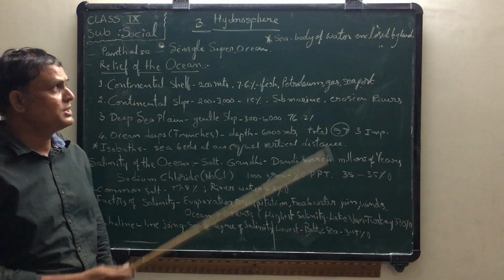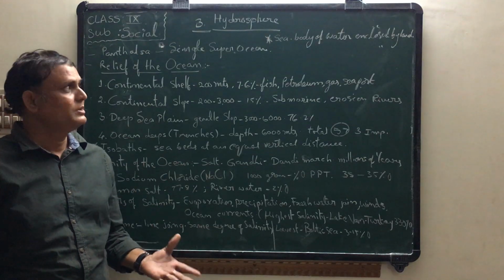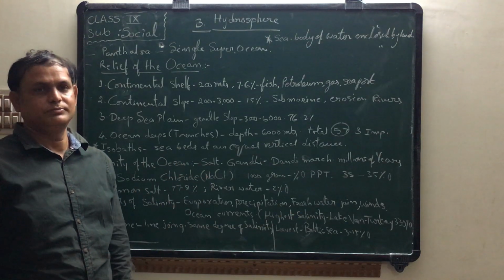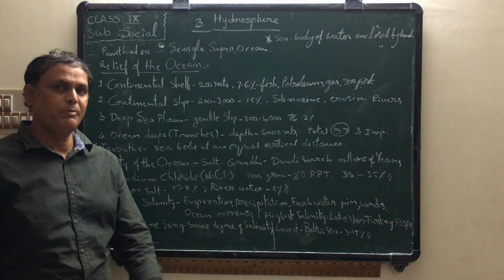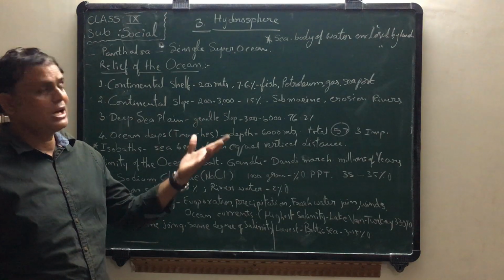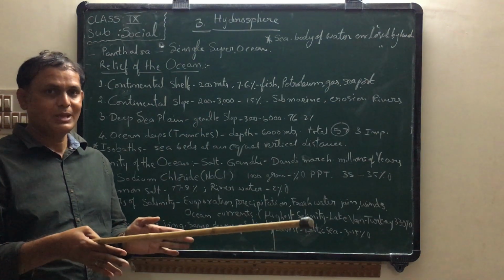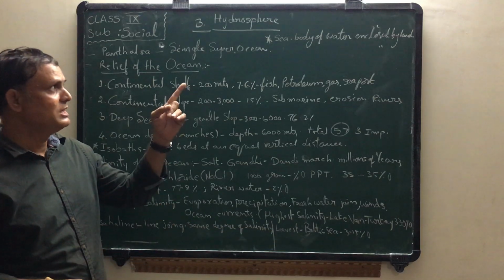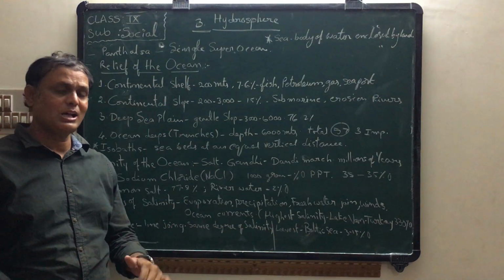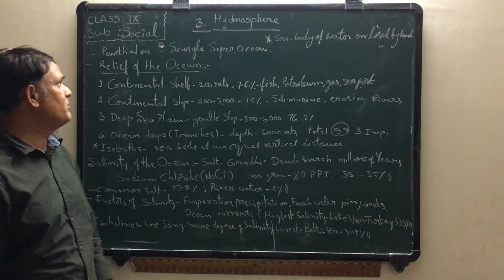What is the meaning of sea? Sea means a body of water enclosed by land. For example, Bay of Bengal, Arabian Sea. So these are seas, and these seas are enclosed by land. That's why it is called sea. Actually, sea water is also saline water. What is that? Saline water.